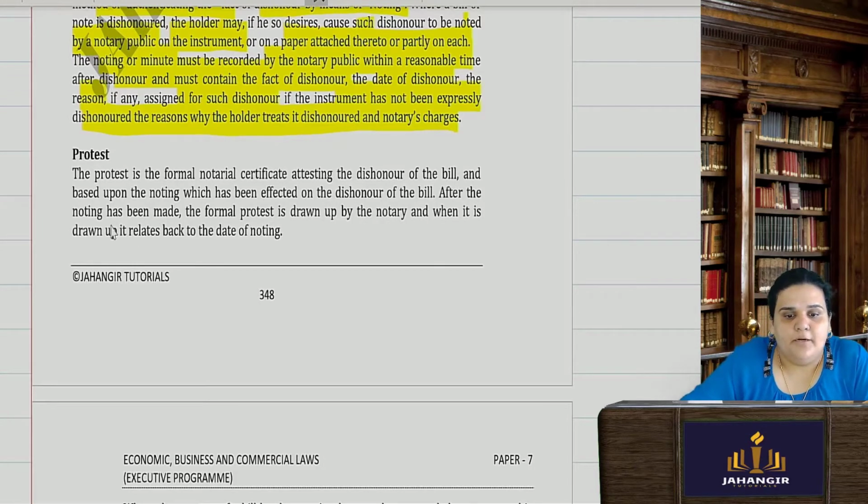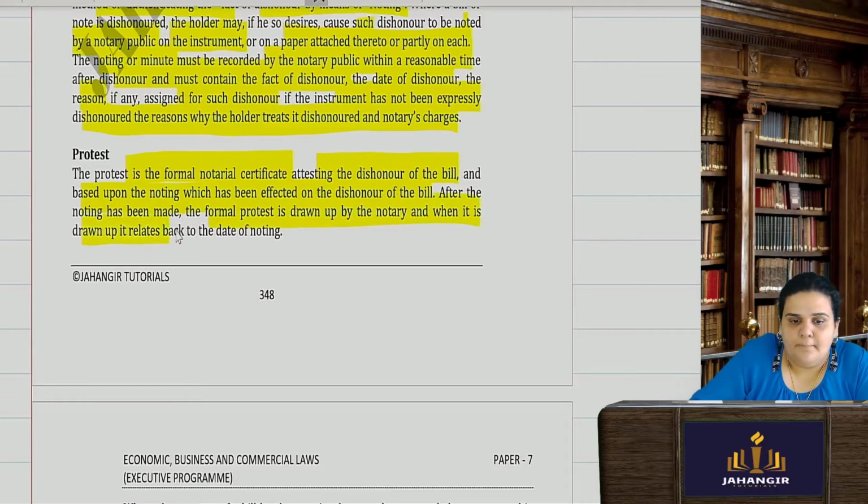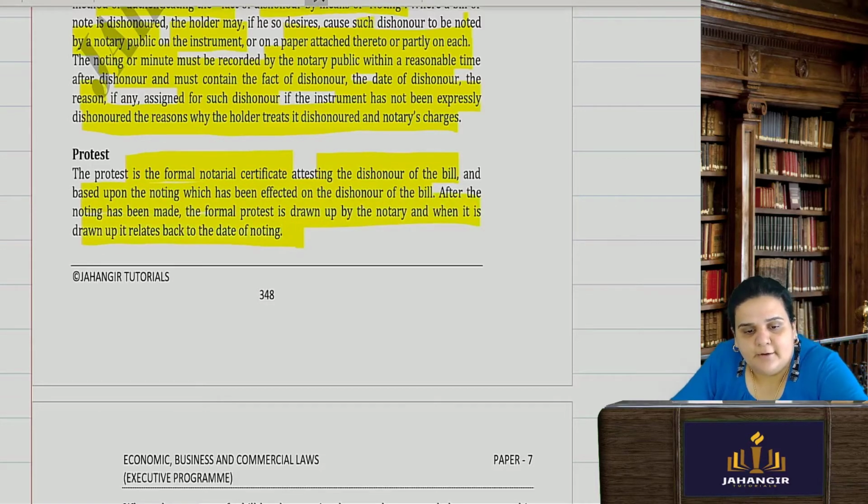After noting, a protest certificate is made. What is a protest? It is a formal notarial certificate attesting the dishonor of the bill, and based upon noting which has been effected on the dishonor of the bill. After noting has been made, a formal protest is drawn up, and it relates back to the date of noting.